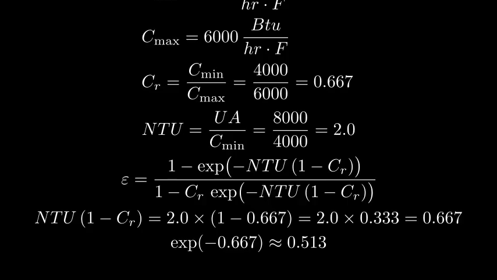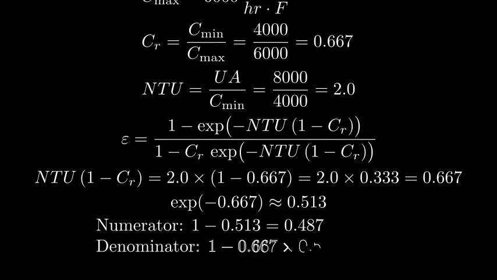The numerator is 1 minus 0.513, which equals 0.487. The denominator is 1 minus CR times 0.513, that is 1 minus 0.342, which equals 0.658. Therefore, epsilon equals 0.487 divided by 0.658, which is approximately 0.740.